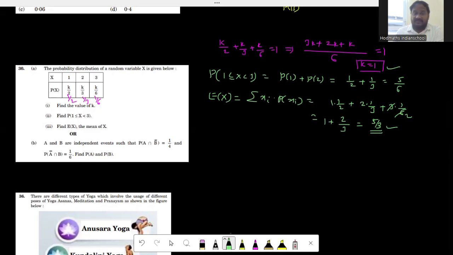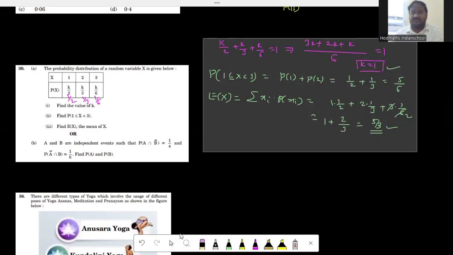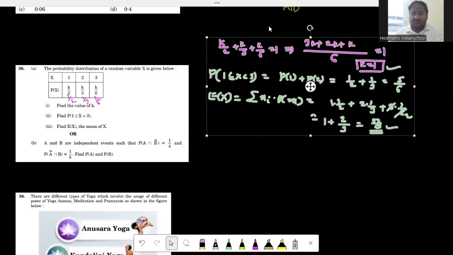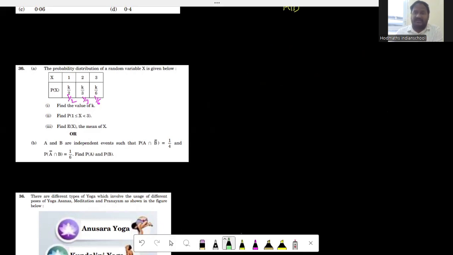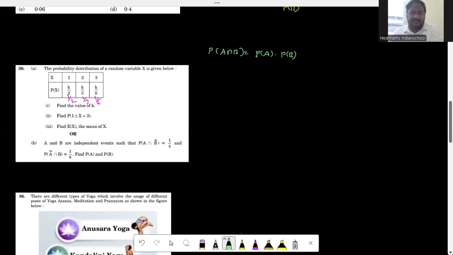So otherwise there is one internal choice question also given. What is that internal choice question? A and B are independent events. What do you mean by independent events? Two events A and B are said to be independent events when probability of A intersection B is equal to probability of A into probability of B, right?